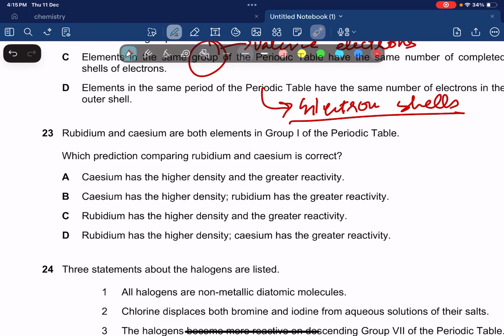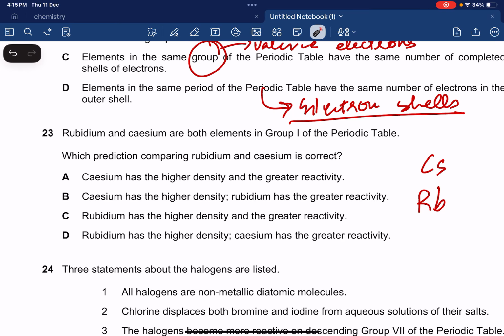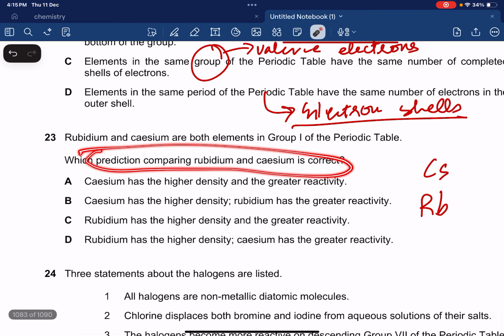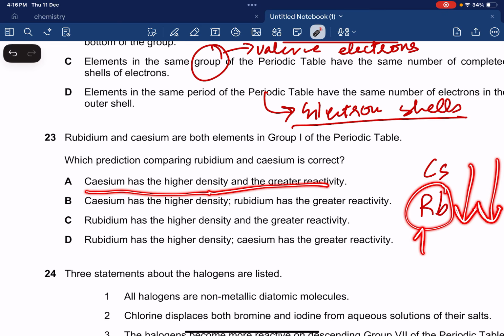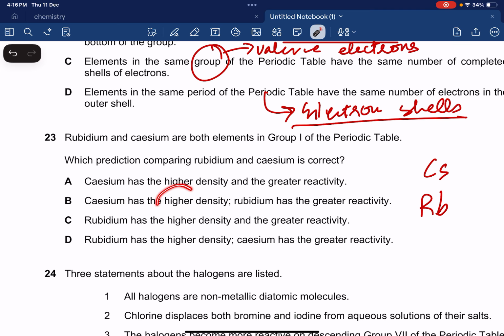Okay, rubidium and cesium are elements in group 1. You should know that cesium is above rubidium. Which prediction comparing rubidium and cesium is going to be correct? Cesium has a higher density and greater reactivity. No, down the group density increases, down the group reactivity increases. So rubidium has more density, has more reactivity. Cesium has higher density, no, it has lower. Rubidium has higher density, yes, and greater reactivity, yes.